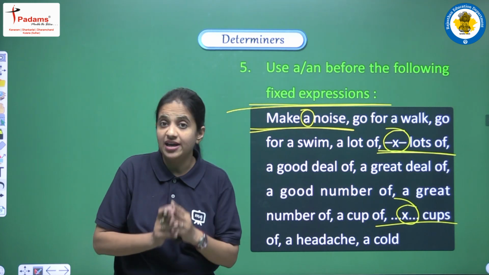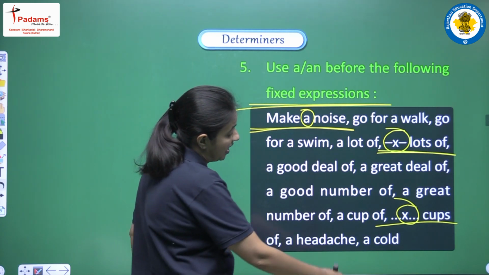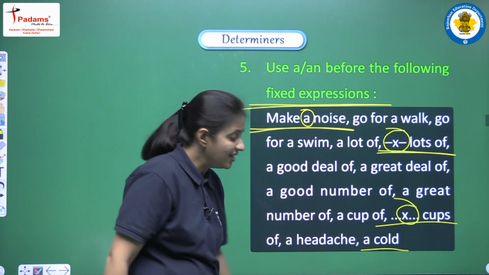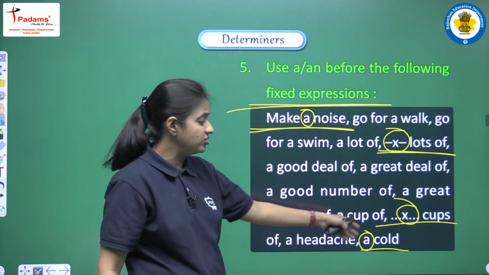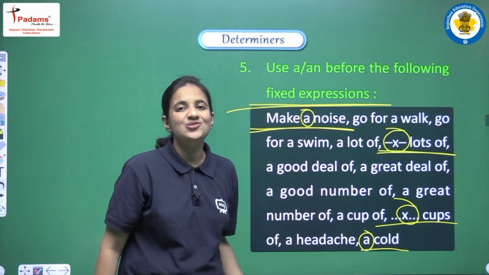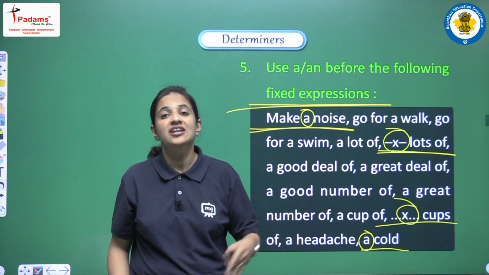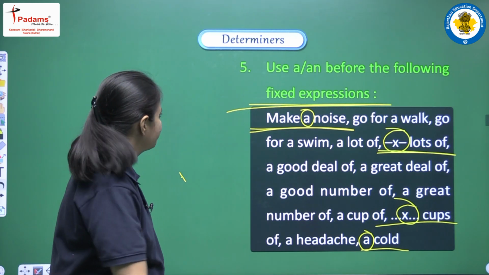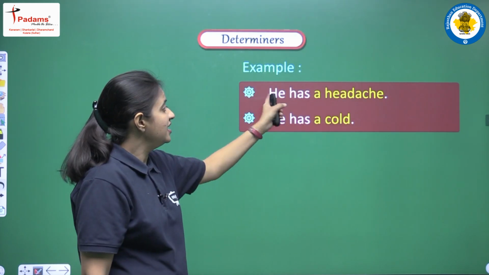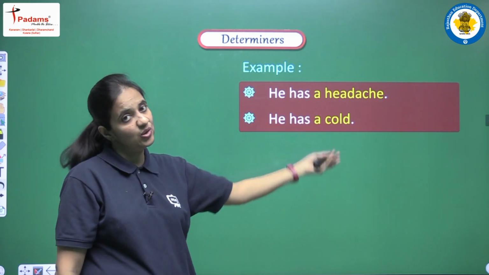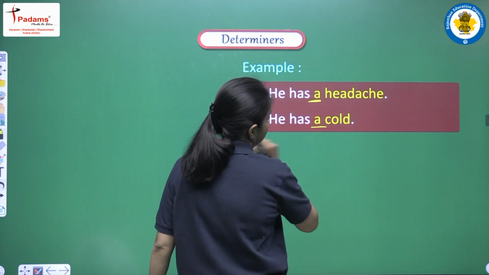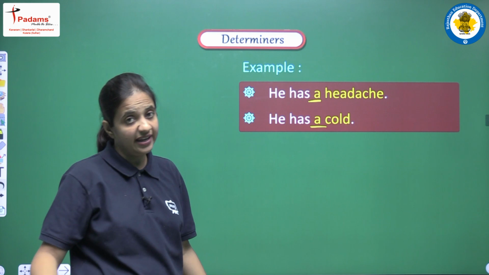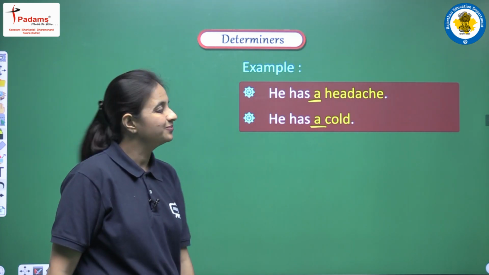You have to be very careful, because if we are having, like, I am having cold, and we are having a blank before cold, in that blank you have to write a only, because it is used in this way only, and this is the reason all these words are known as fixed expressions. So learn all these words and always remember all these words, right? Next we are having the examples. He has a headache, he has a cold. Suppose we are having blanks here, in these blanks we have to write a, and our sentences will be: he has a headache and he has a cold.